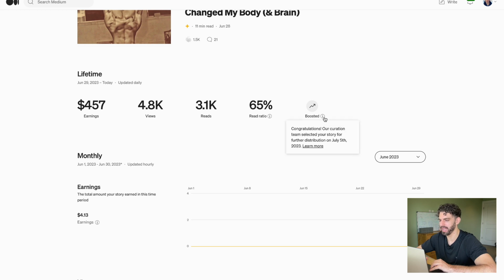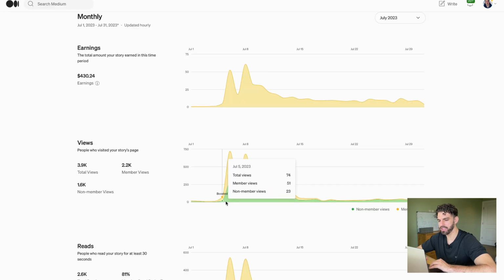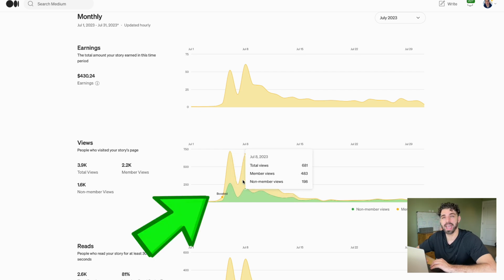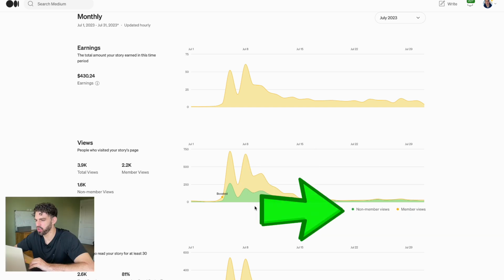And what I like about the stats page the most is how they have links with additional information on almost every area. Under earnings, you have the views. You can see if your story has been boosted. You can see the day it was boosted and how much of an effect that boost had. And then here, depicted with green and yellow, you can see the contrast of member views versus non-member views.